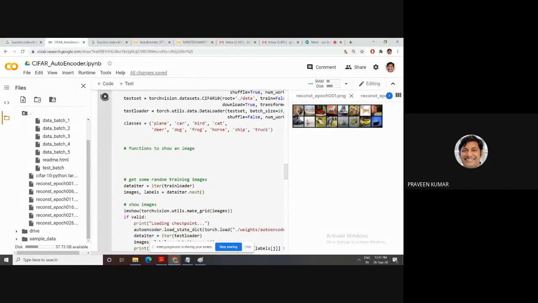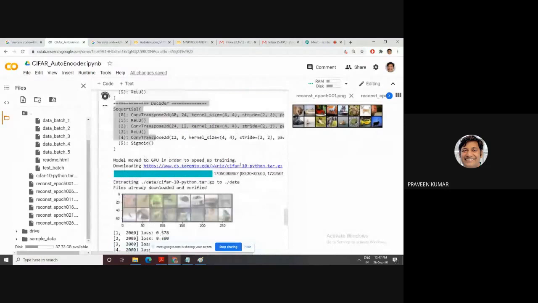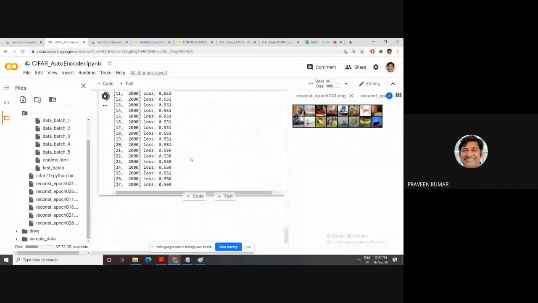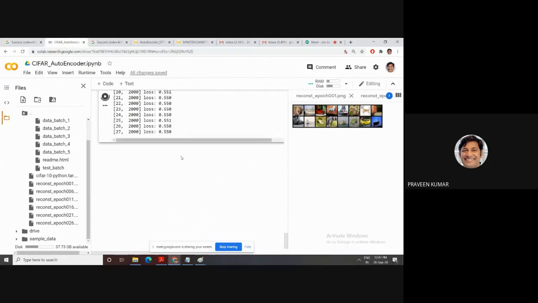This time my base size is only 16, so my grid is only 16. If you have a GPU with 24 GB or 128 GB, then you can increase the base size. Then this way my loss function is decreasing. Can we move to the next slide, or any question?